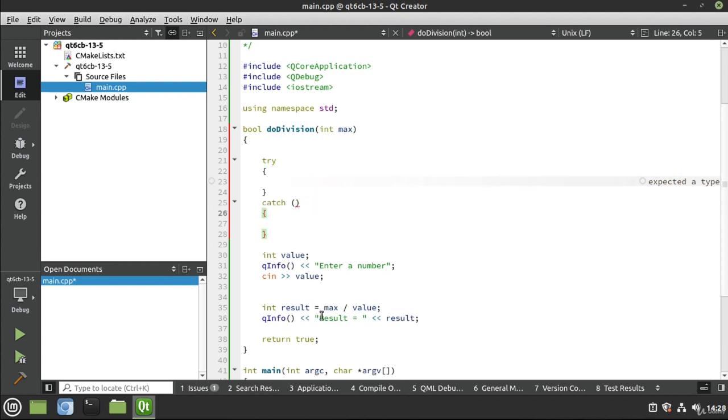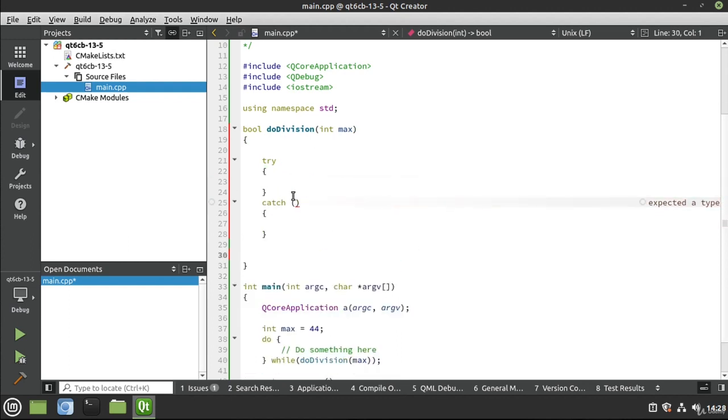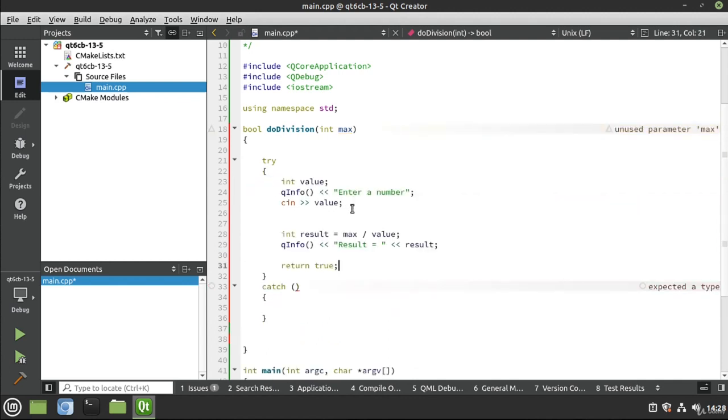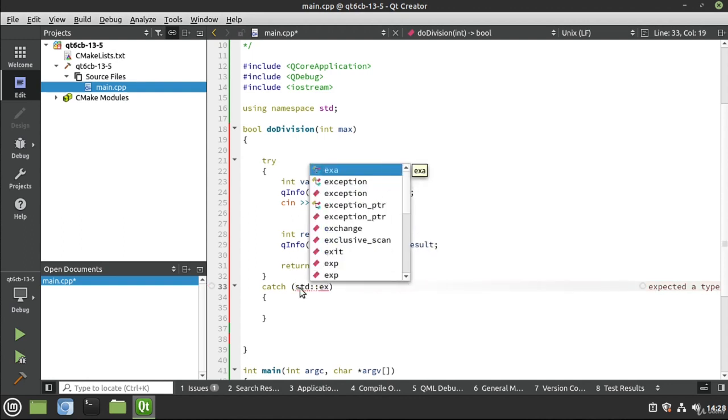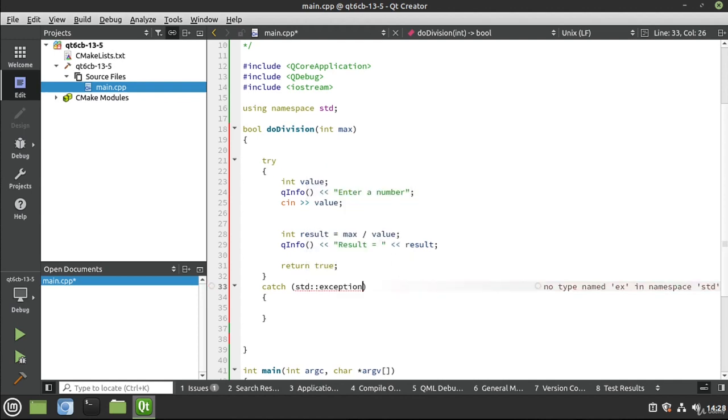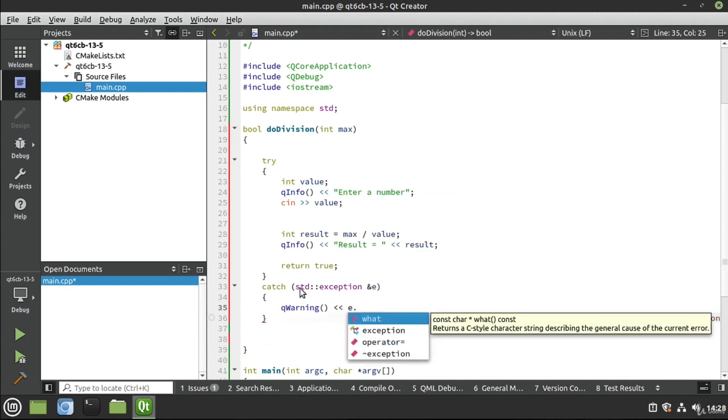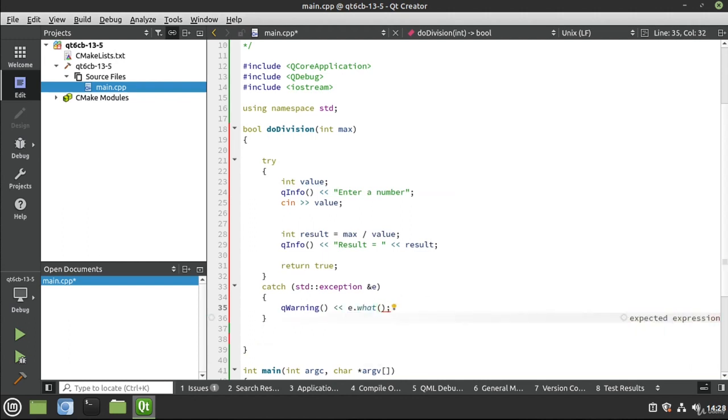And then we can just simply take the code, cut it, and paste it right here. The IDE's smart enough to indent it. Now we can do a little something here. I'm going to say std, and we want the exception class, and I want to get that class. From here, I'm going to say qWarning. And I see this quite a bit when I'm reviewing somebody else's Qt code. They'll kind of mix and match the standard library in Qt, which is perfectly fine. There's really nothing wrong with this.